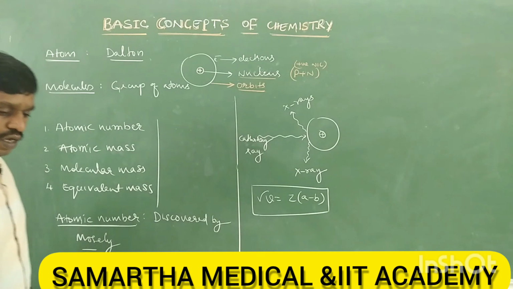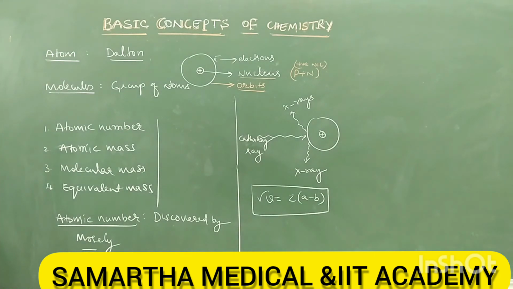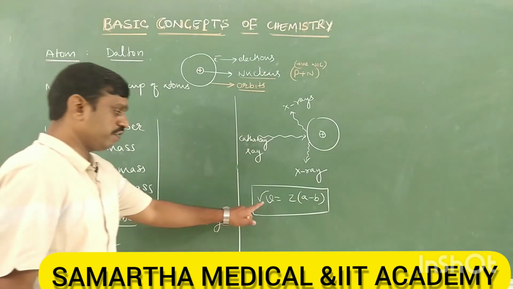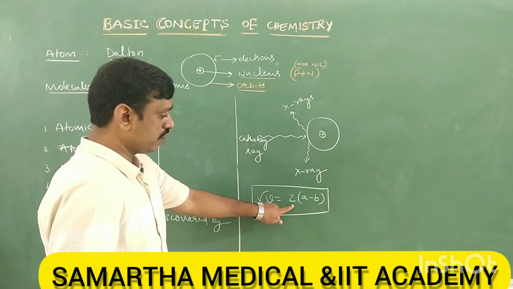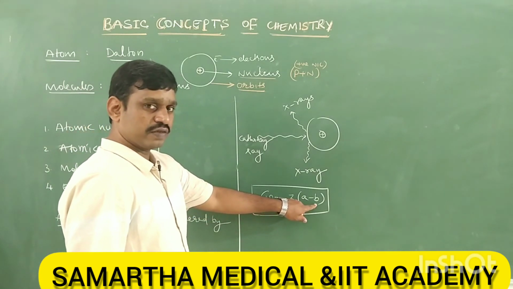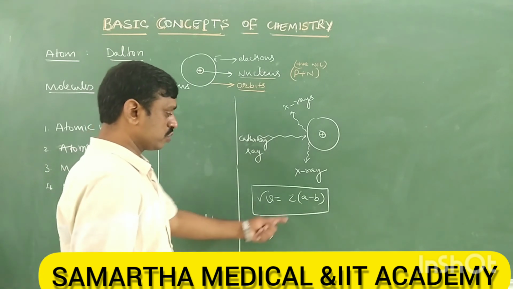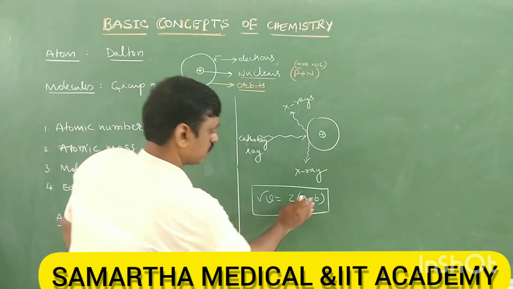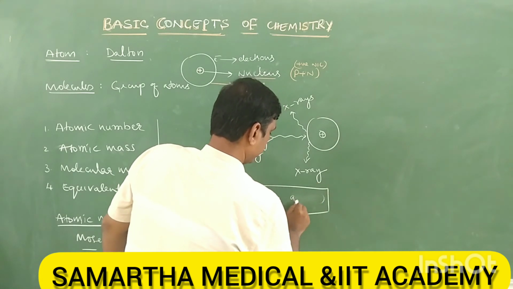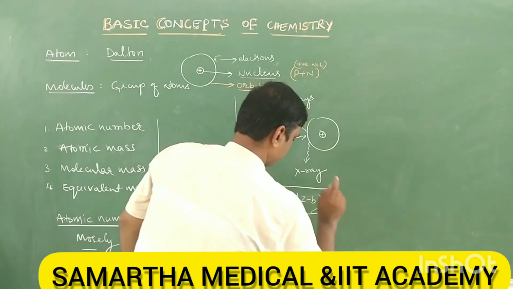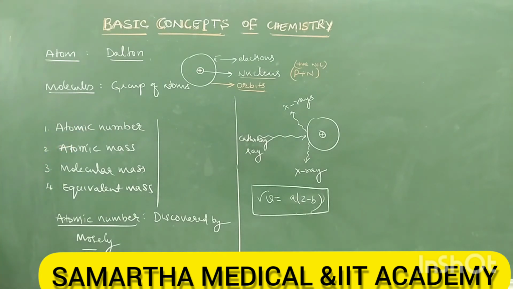Okay. So therefore, this is the relation between frequencies of X-ray and Z, the atomic number, where A and B are constants. So therefore, root nu is equal to A into Z minus B. So this is the mathematical expression.